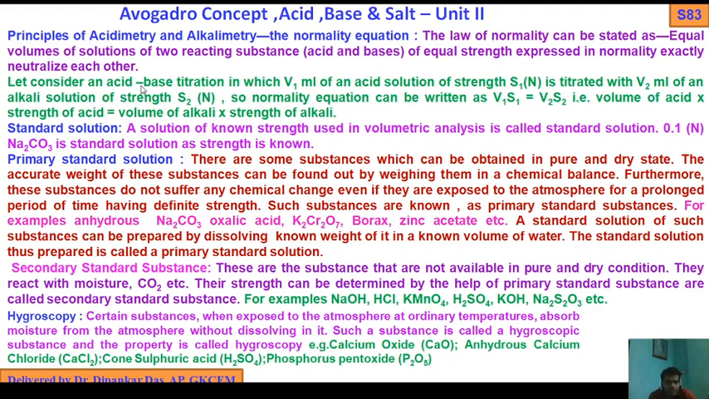So let us consider an acid base titration in which V1 ml of an acid solution of strength S1 normal is titrated with V2 ml of an alkali solution of strength S2 normal. The normality equation can be written as V1 S1 equals V2 S2. That is, volume of acid multiplied by strength of acid equals volume of alkali multiplied by strength of alkali.